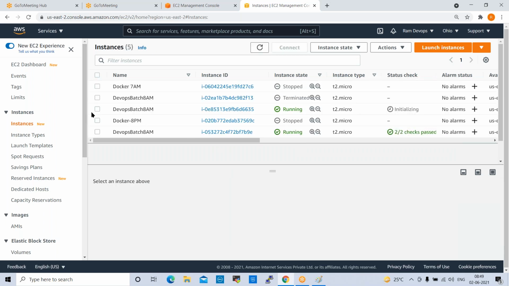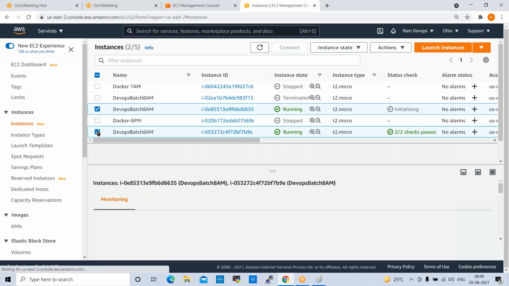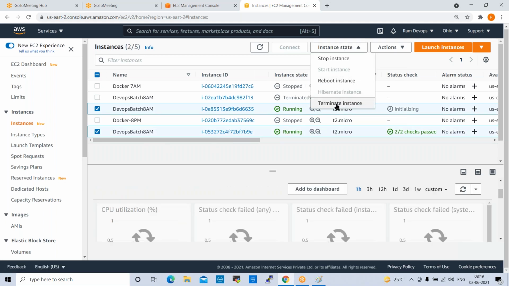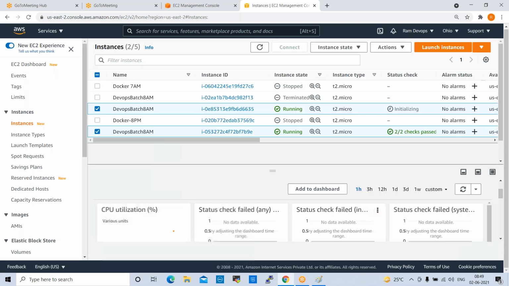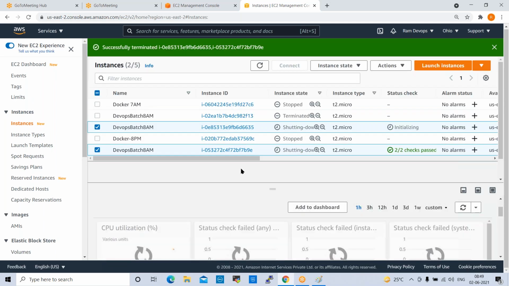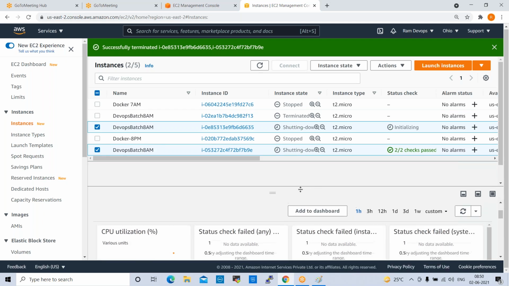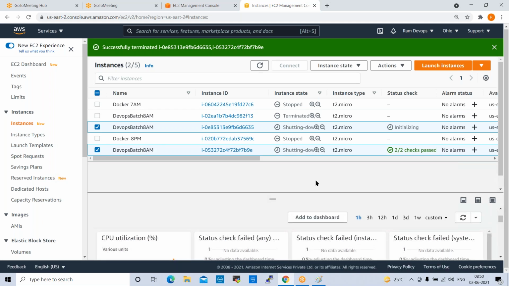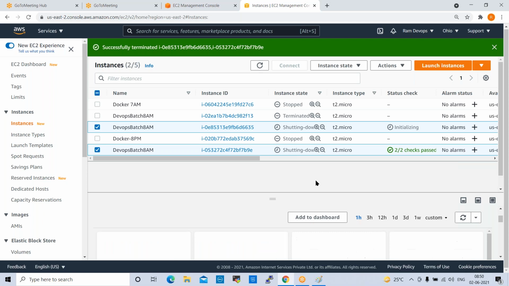Now I will terminate 2 servers at a time. Until you delete your auto scaling, it will adjust compute resources and maintain the server's desired capacity up and running.